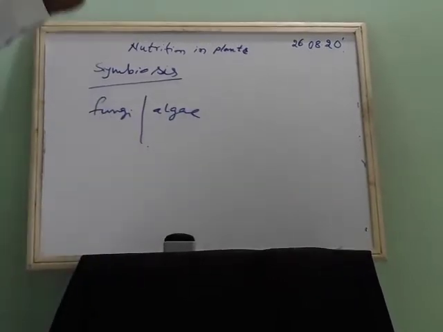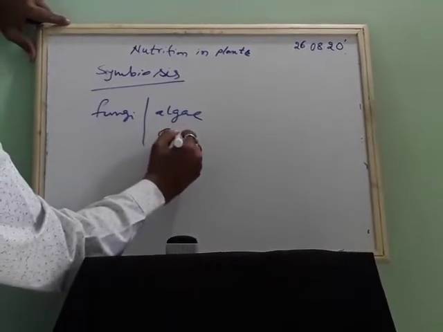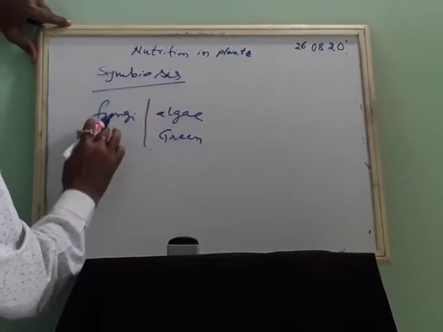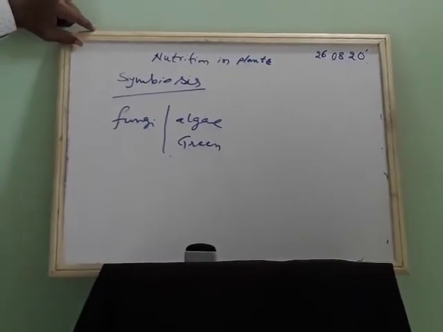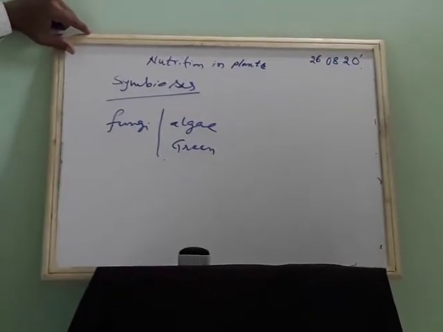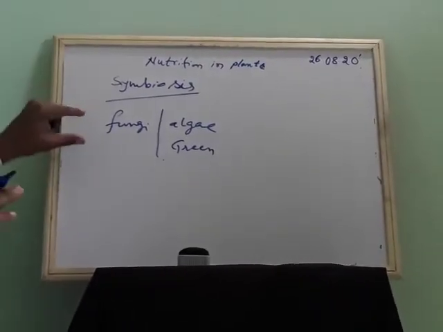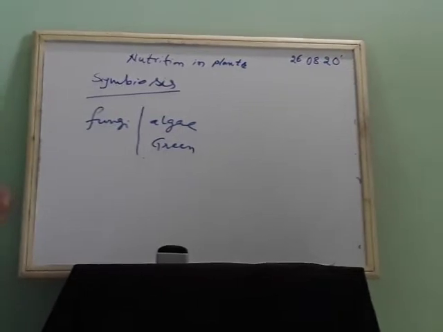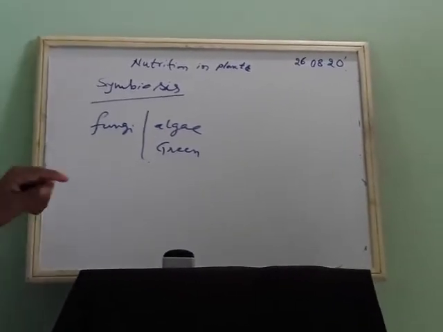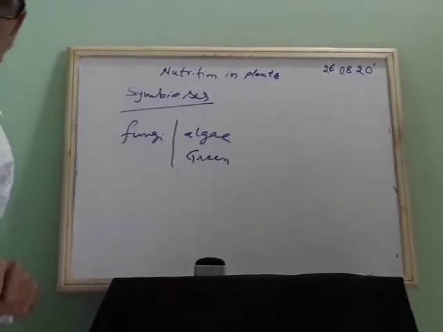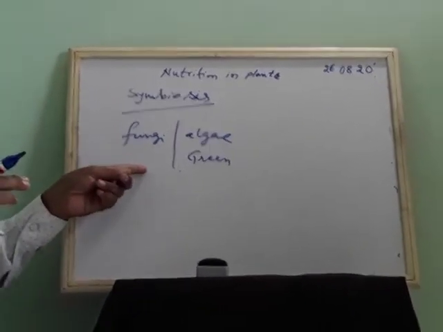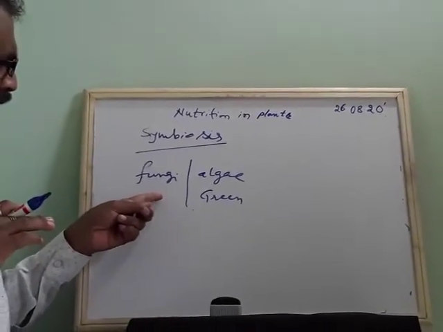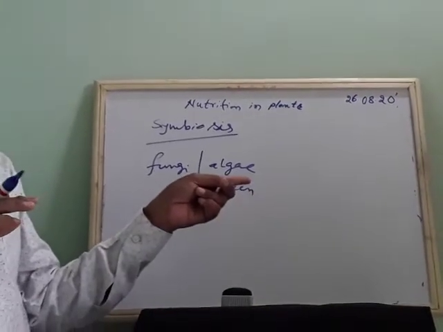Algae is generally green in color. This fungus cannot prepare food at all. It is a saprotroph. But it is able to take water and minerals from the dead and decayed parts. So its work is to help the algae grow.